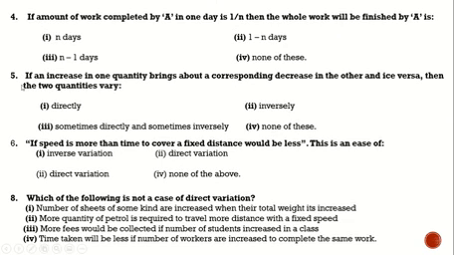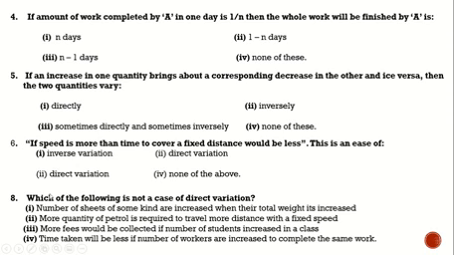Number five: if an increase in one quantity brings about a corresponding decrease in the other and vice versa, then the two quantities vary: one, directly; two, inversely; three, sometimes directly and sometimes inversely; four, none of these. Number six: if speed is more, then the time to cover a fixed distance will be less. This is a case of: one, inverse variation; two, direct variation; three, direct variation; four, none of the above.